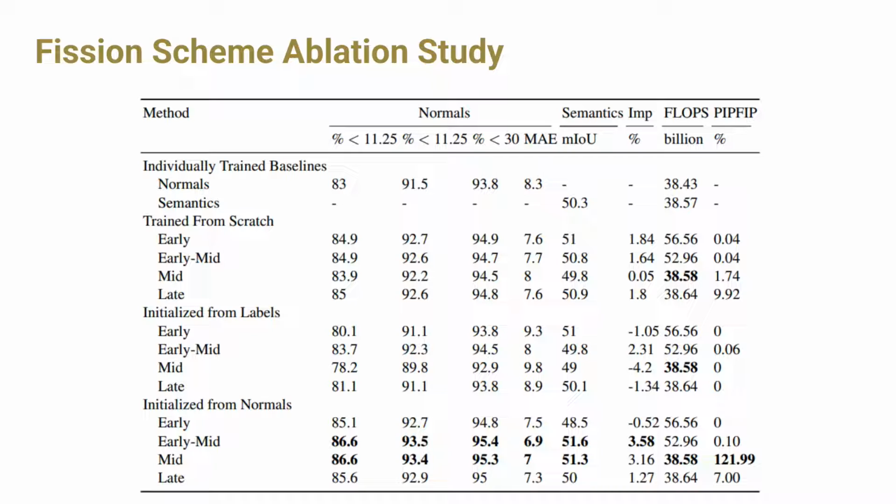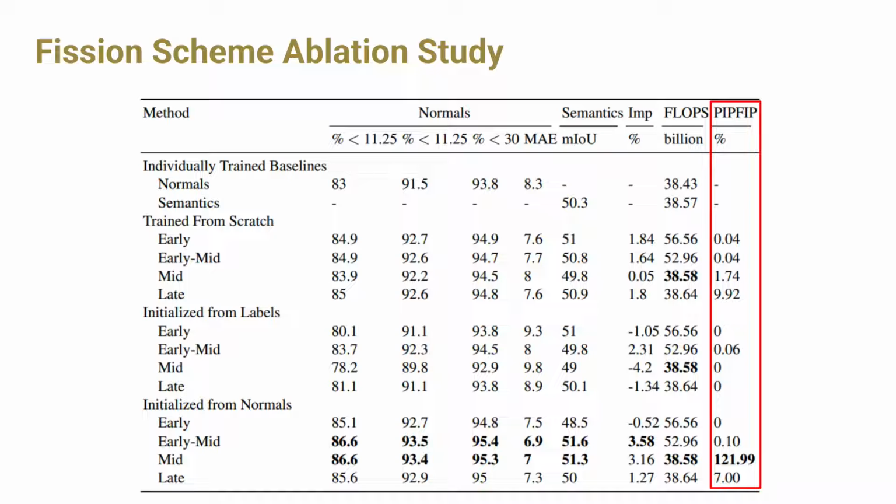To test each method, we train from scratch and compare with initializing on a network trained on surface normals and initializing on a network trained on semantic labels. Note that the early mid and mid fission outperform when initialized with normals. We show here also the percent improvement over the single task model, the number of floating point operations, which we call flops, and the percent improvement per flop increase percentage, which we call pip-fip. This can be used to explain the percent improvement compared to how much larger the network gets. We use this metric as it's easy to make a network substantially larger and get improvement, and this keeps the concept of improvement with similar capacity.